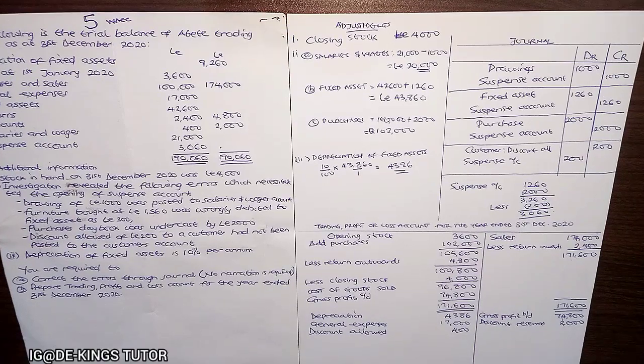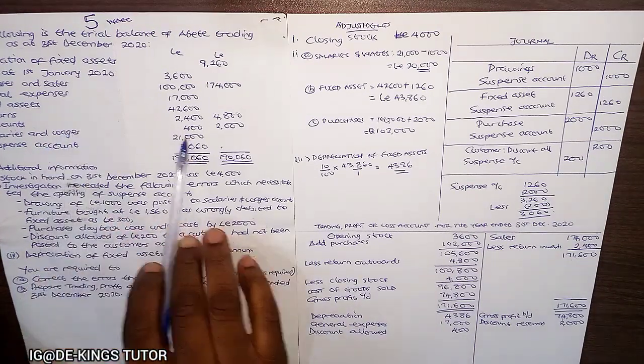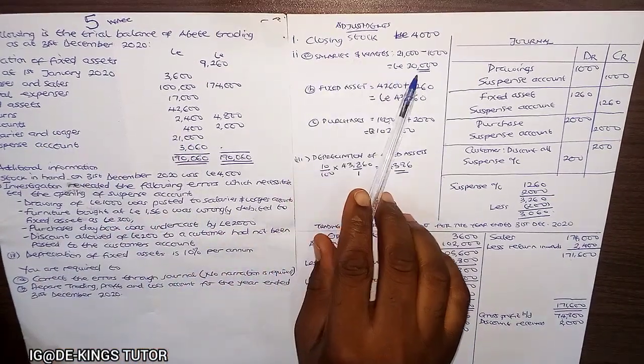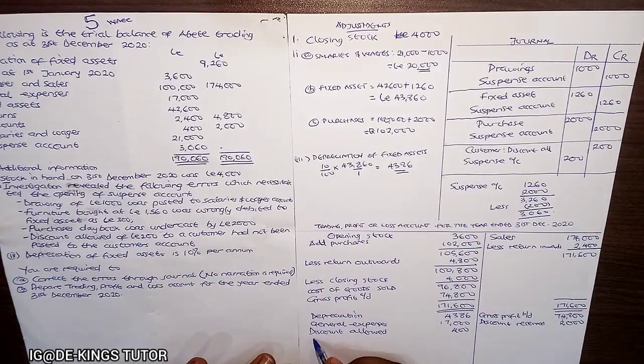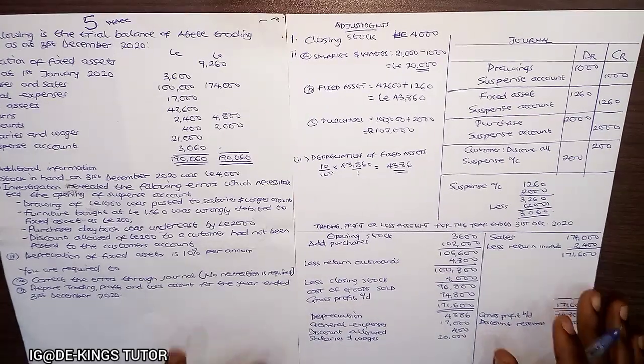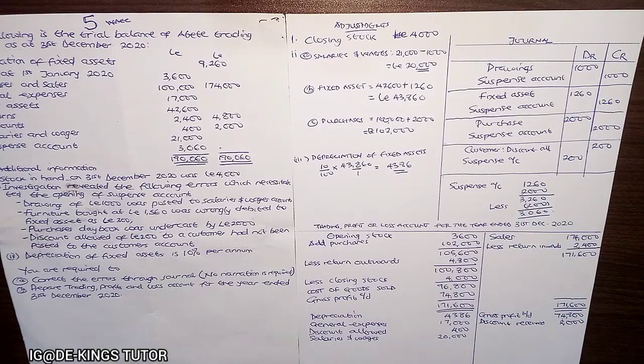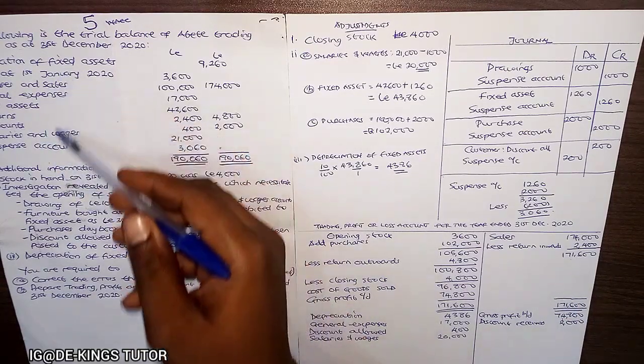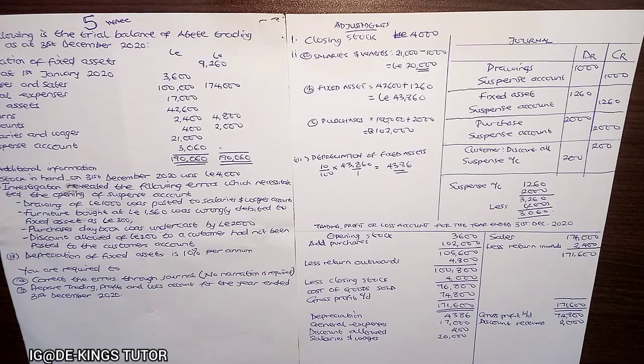The next one is salaries and wages. We did an adjustment. That's 20,000. So we have salaries and wages 20,000. Any other expenses? None.